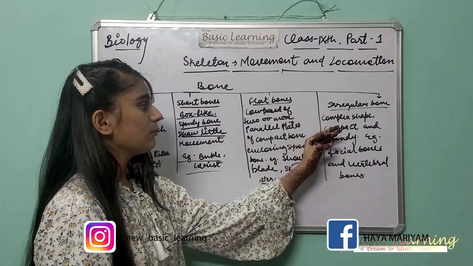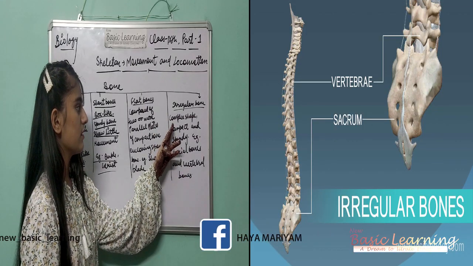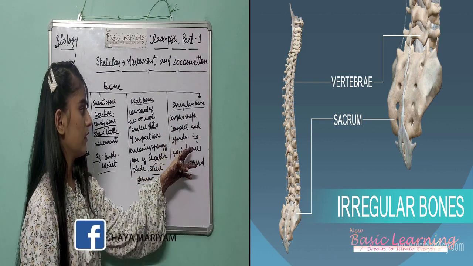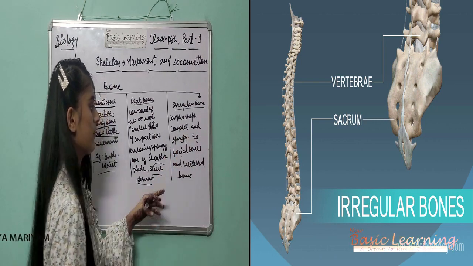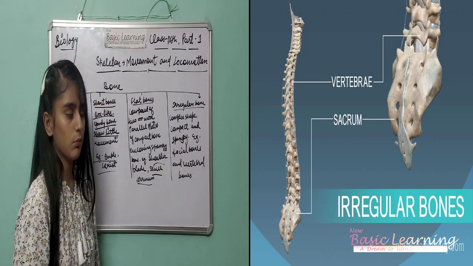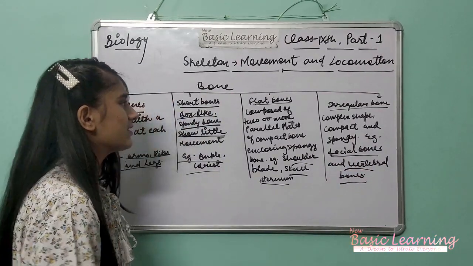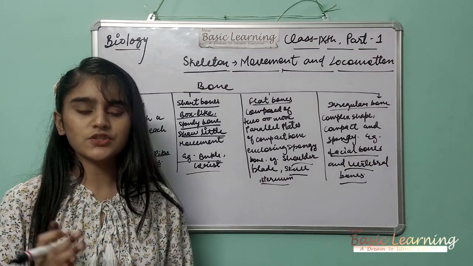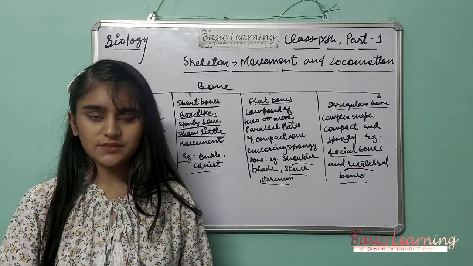Now the irregular bones are like that. They have a complex shape, they are compact and spongy. Examples: facial bones and the vertebral bones. Okay. So this was the classification of bones. We have completed the functions, the constituents of the skeleton, and the classification of bones on the basis of size and shape.